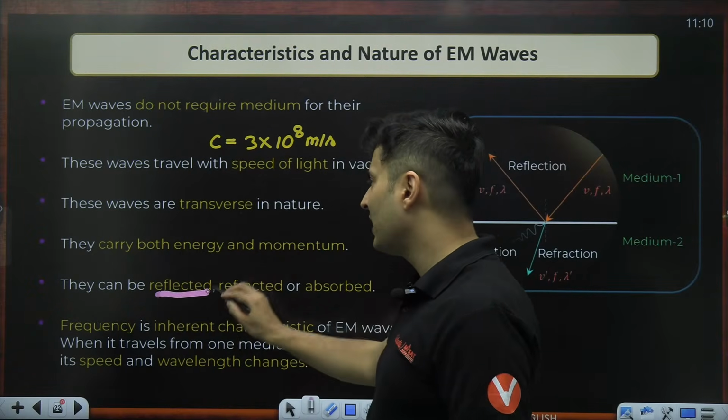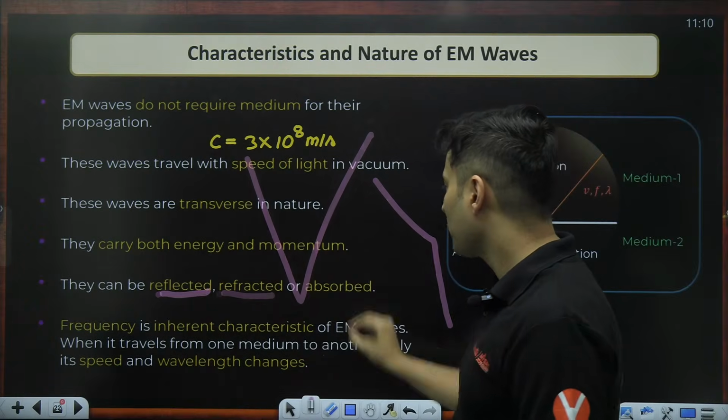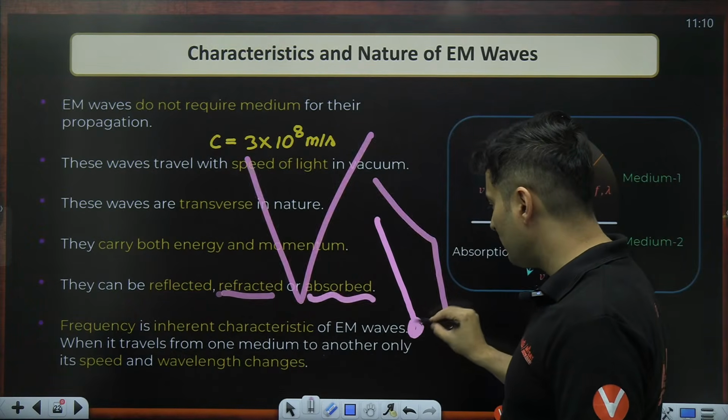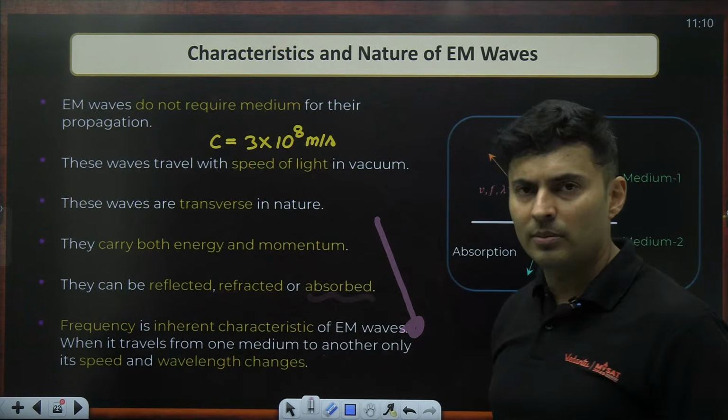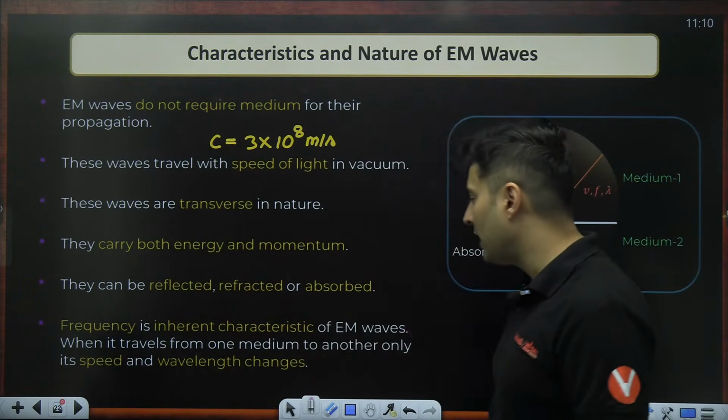They can obviously be reflected because light can get reflected. They can also be refracted, so they will bend. They can also be absorbed, so they fall on something and they get completely absorbed by the atoms. Definitely. Frequencies are inherent characteristics.